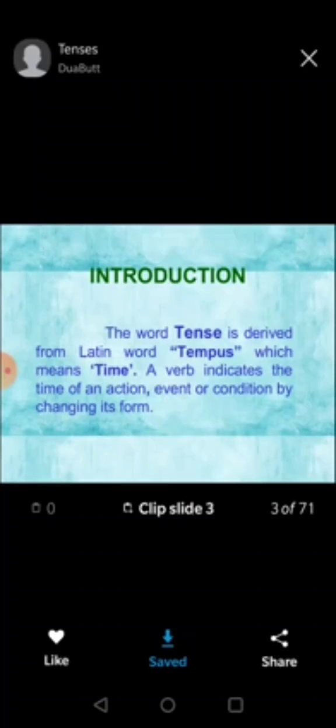Before starting the rules of tenses, let me tell you about the word tense. The word tense is derived from the Latin word tempus, which means time. Actually, what is tense? The tense indicates the time of an action, event or condition by changing its form. So the verb which changes its form, that is tense.